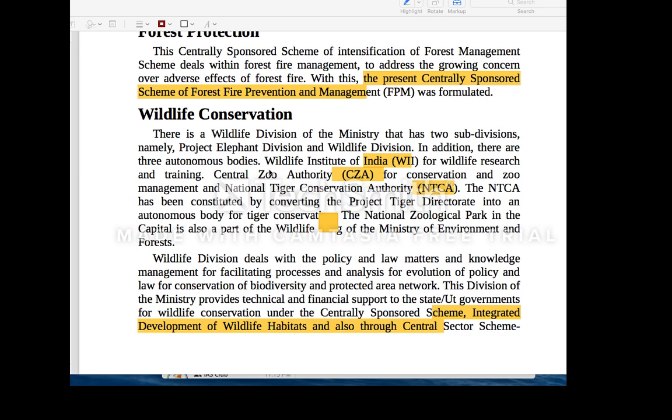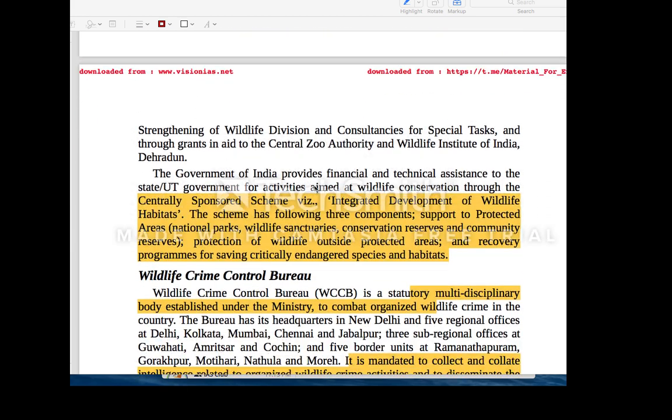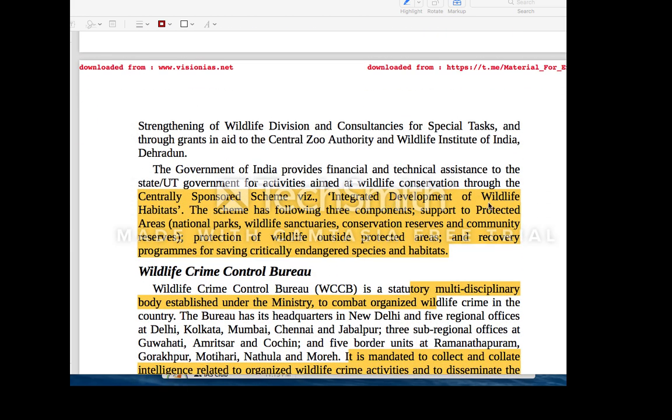Now comes wildlife conservation. Here there are three major important institutions. Wildlife Institute of India is an autonomous body. It is not a statutory body; it is an autonomous body under the Ministry of Environment. Then comes the Central Zoo Authority and National Tiger Conservation Authority. Both of them are statutory bodies under the Ministry of Environment and Forest. Then here comes one more important program, called the Integrated Development of Wildlife Habitat. This is a centrally sponsored scheme.